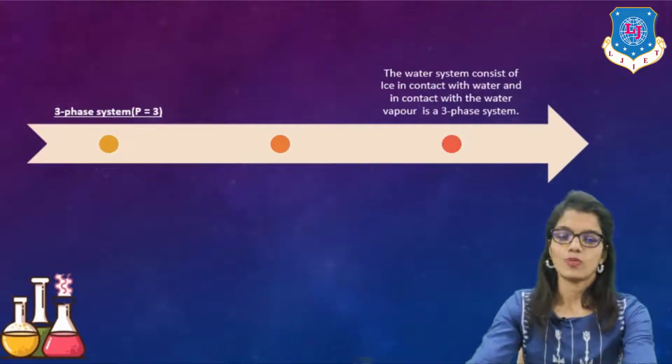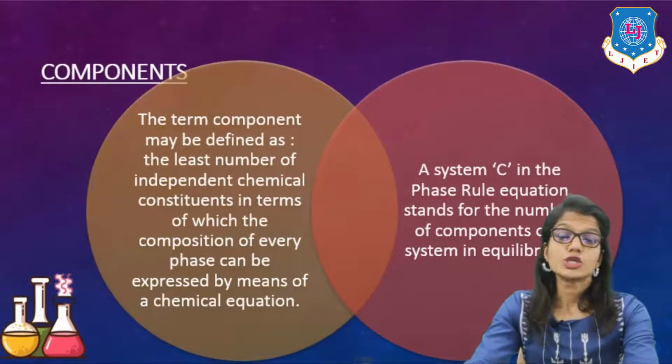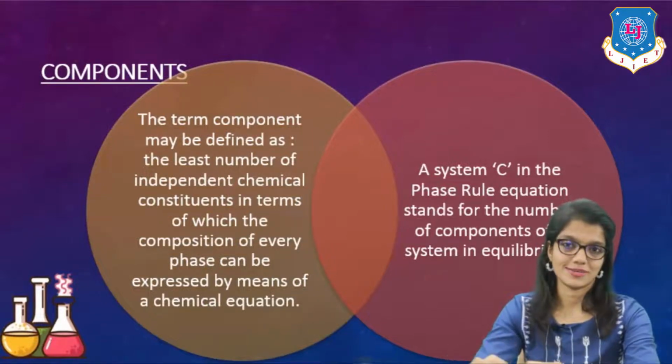Okay? Now, let's begin with the new one, which is components. In the phase rule, which is defined as capital F is equal to C minus P plus 2, capital C is known as components.